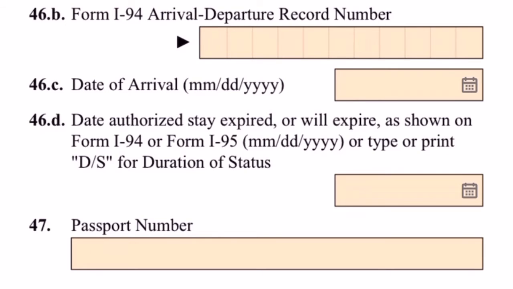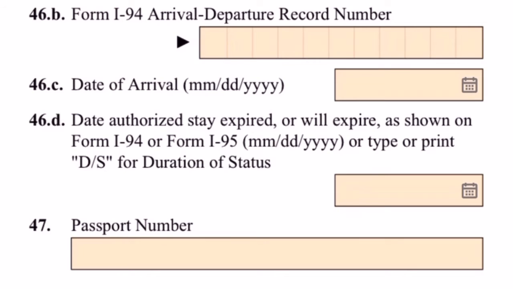If the beneficiary is currently in the United States, complete items number 4A through 4D. He or she arrived as an H-4 or an H-4, a fashion model.